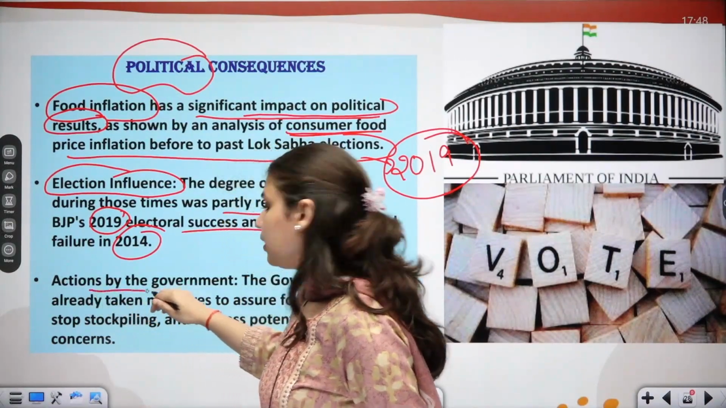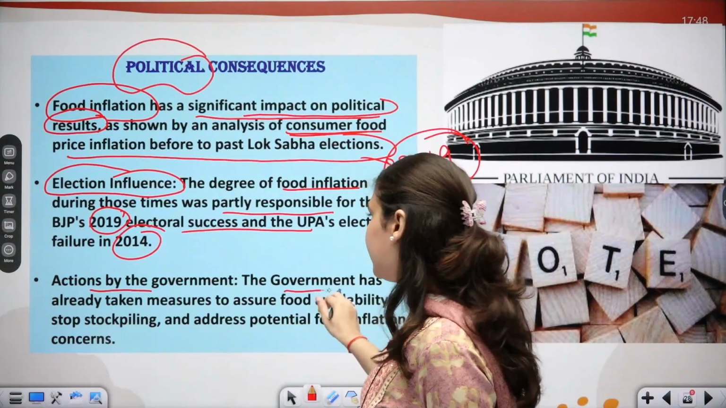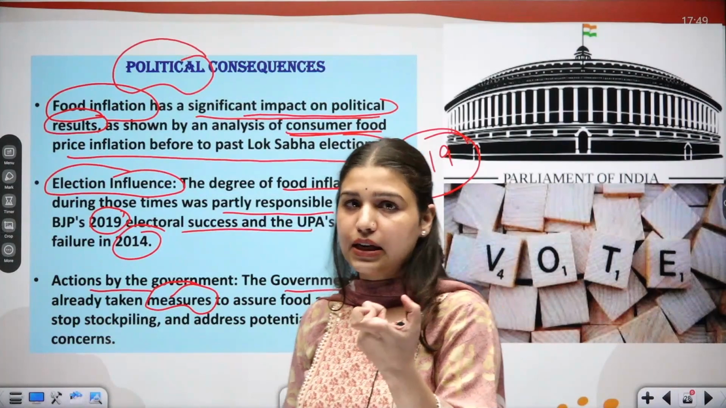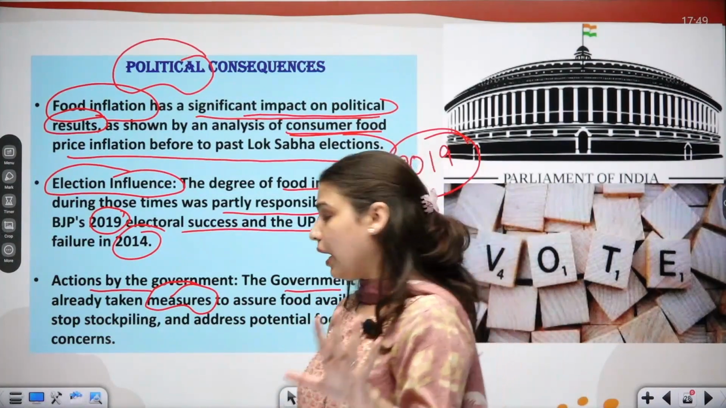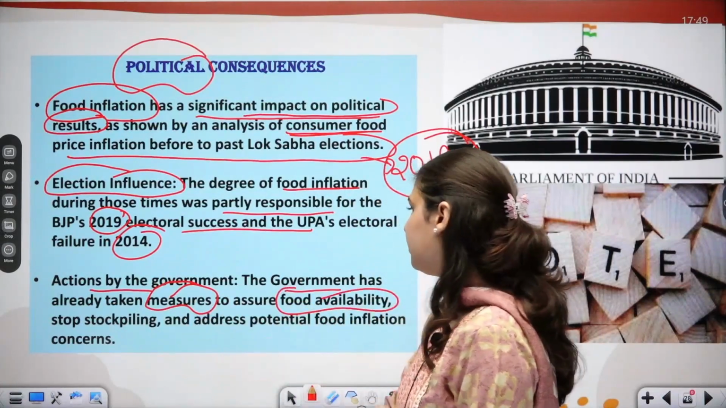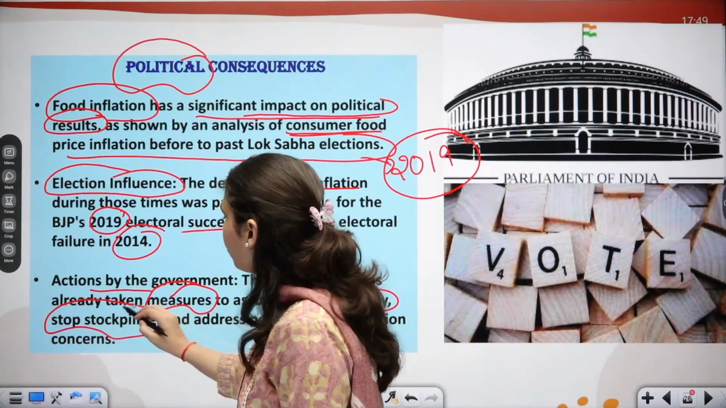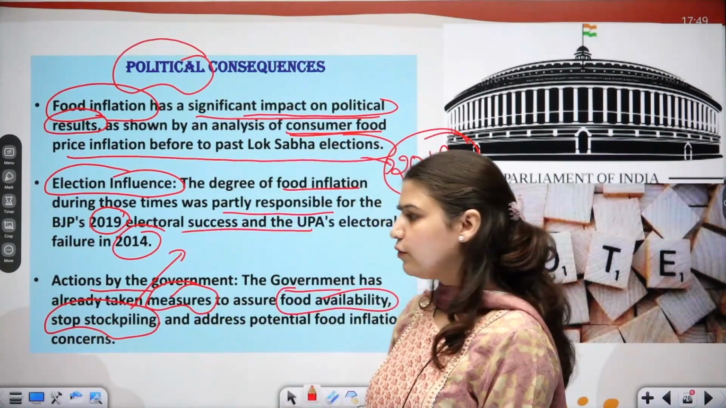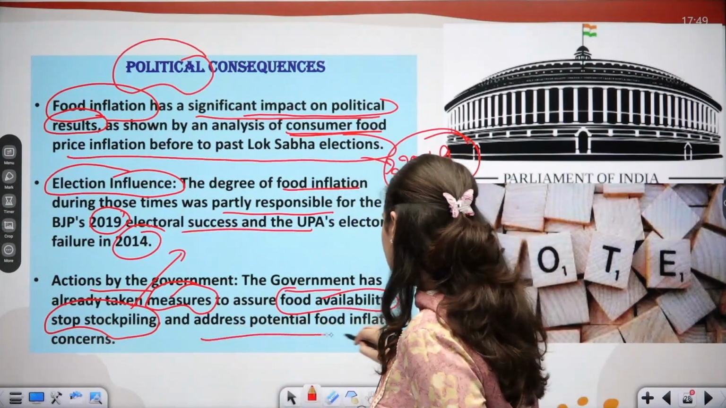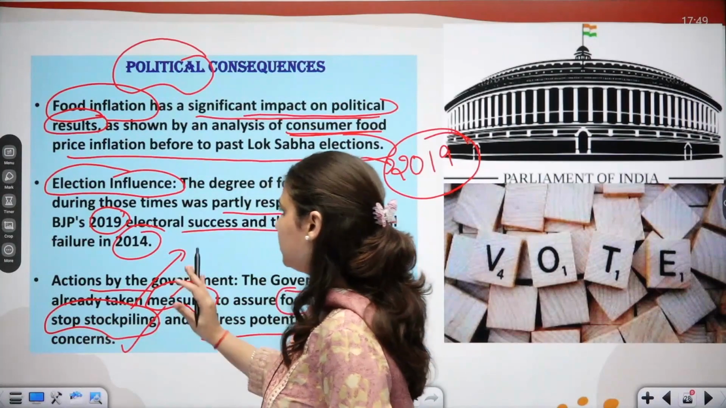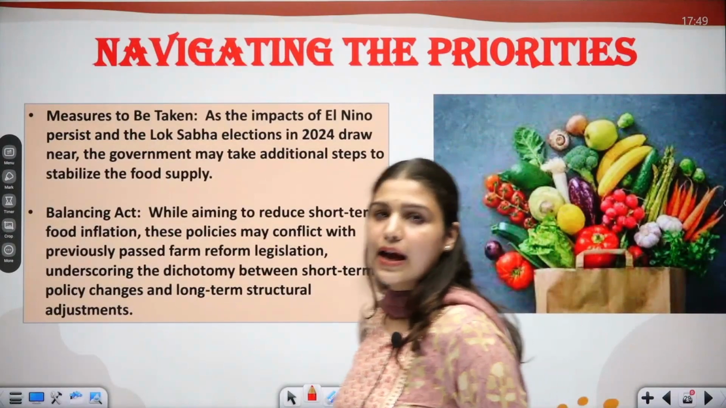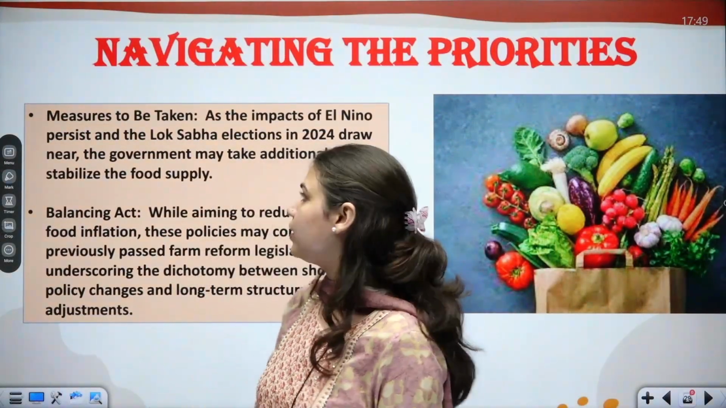Now we talk about action by the government. The government has already taken measures. What can the government do? They can curb this inflation if they start preparing from now. The government has already taken measures which can assure food availability, and stop stockpiling. Stockpiling is one of the major causes of inflation, where the demand supply nexus is destroyed, and stopping it addresses potential food inflation concerns. This is how this weather phenomenon could have an impact on the Lok Sabha elections.